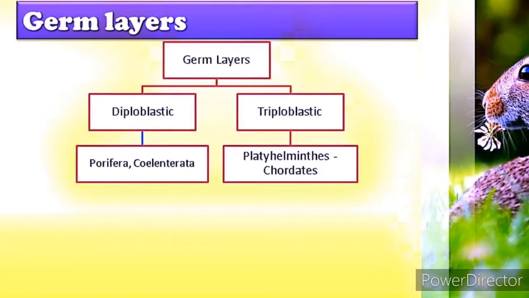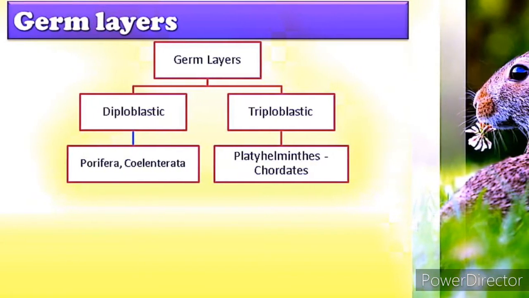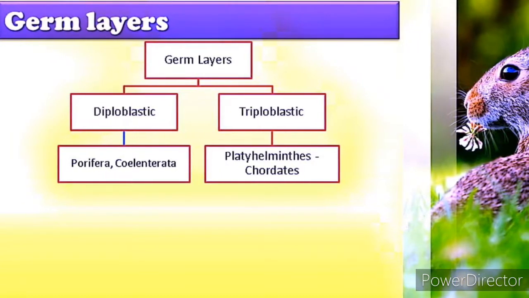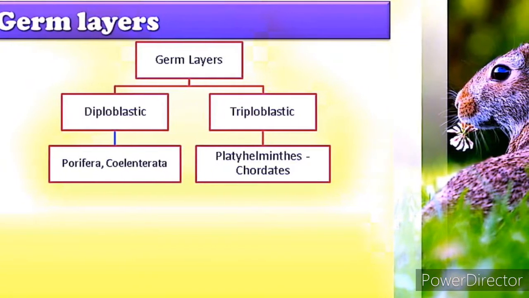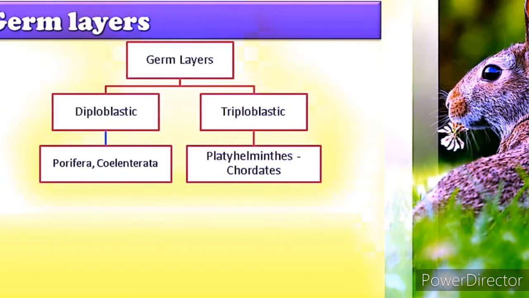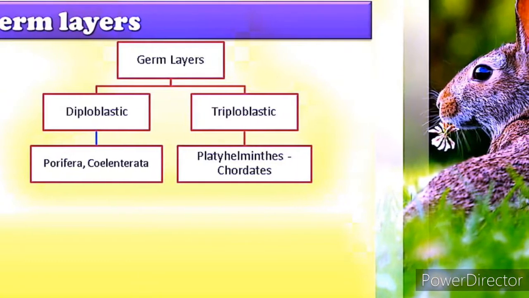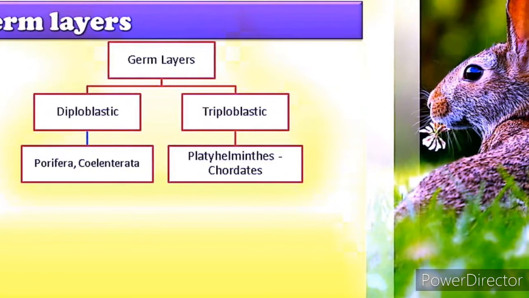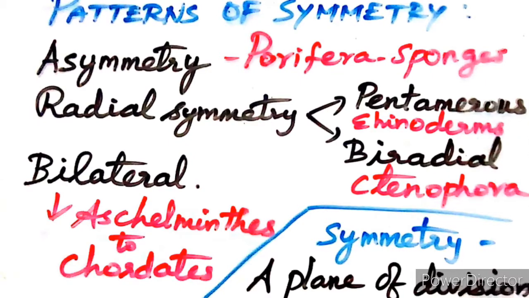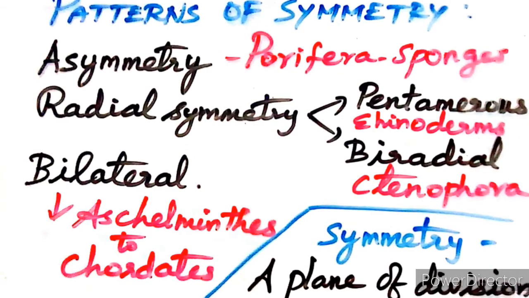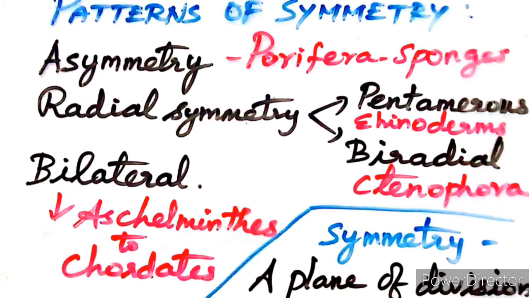From ectoderm, skin, hair, neurons, nails, teeth are formed. From inner endoderm, gut, lung, liver are formed. From middle mesoderm, muscle, bone, heart are formed. Next, patterns of symmetry. Symmetry, in simple words, I can say, is a plane of division.